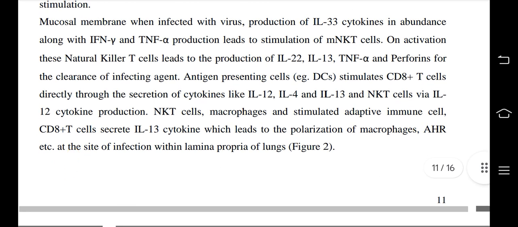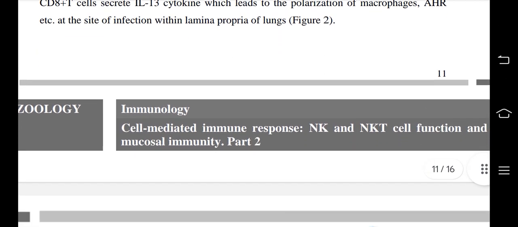On activation, these natural killer T cells lead to production of IL-22, IL-13, TNF alpha and perforins for the clearance of infecting agents. So antigen presenting cells stimulate CD8 plus T cells directly through the secretion of cytokines like IL-12, IL-4 and IL-13, and NKT cells by IL-12 cytokine production. NKT cells, macrophages and stimulated adaptive immune cells, CD8 plus T cells, secrete IL-13 cytokine, which leads to the polarization of macrophage, AHR, etc. at the site of infection within lamina propria of lungs.